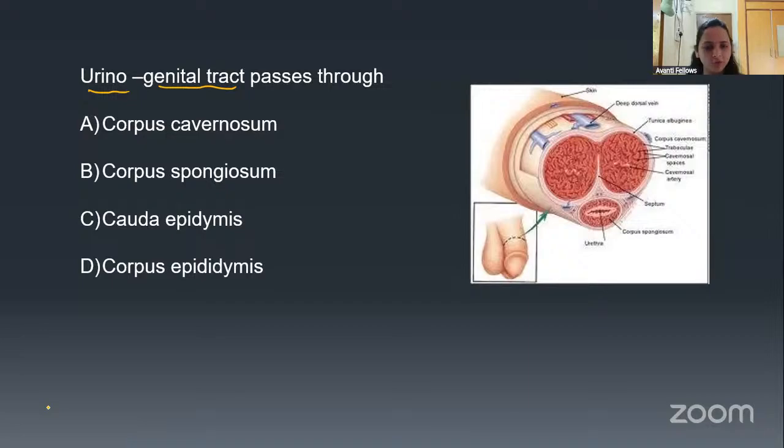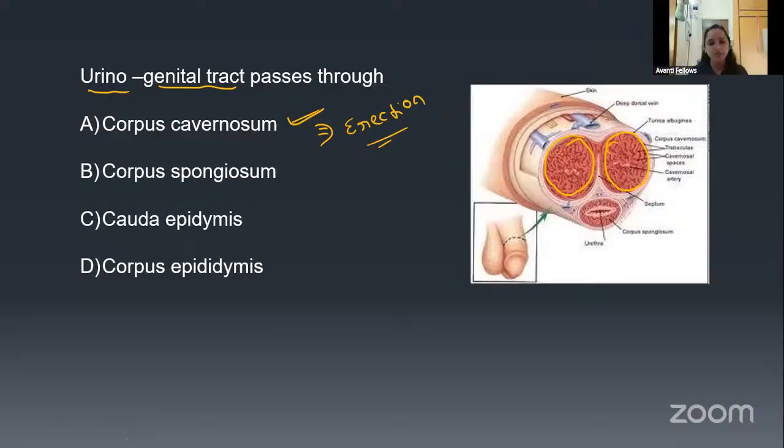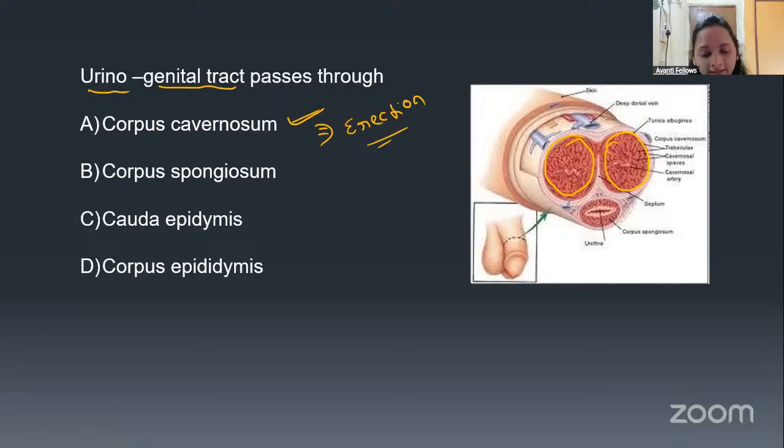Here you can see this one. This one is called the corpus cavernosum. This corpus cavernosum is helpful in the erection. The blood supply will rush to this corpus cavernosum and it becomes erected. During the coitus, it is going to undergo the erection. So that is the corpus cavernosum.